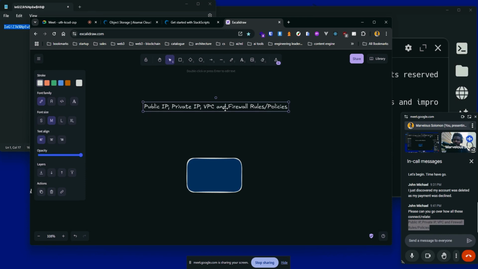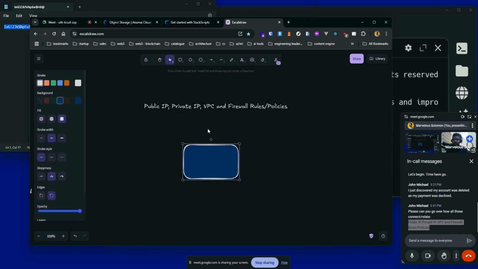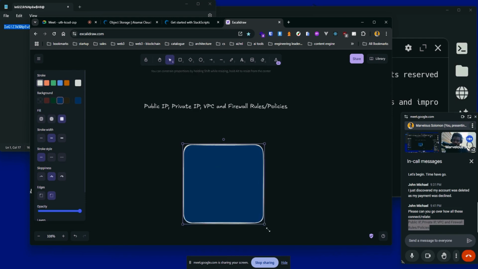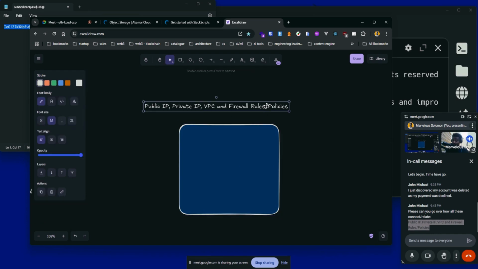So VPC, just like I explained, this is your virtual private cloud, right? It's just like, what's the best example? So okay, good. It's just like you find yourself in a compound, right? This is a compound where you all share what you have in that compound.